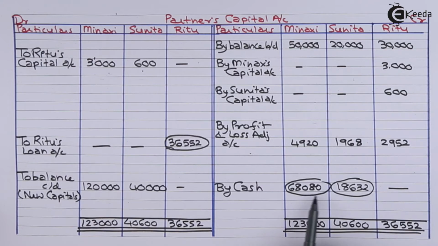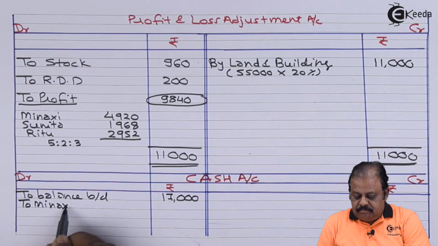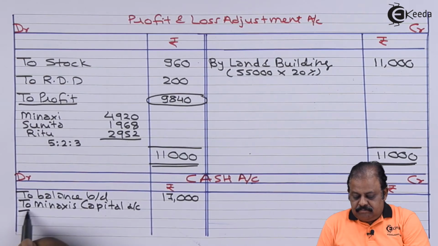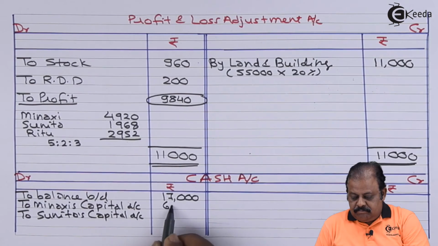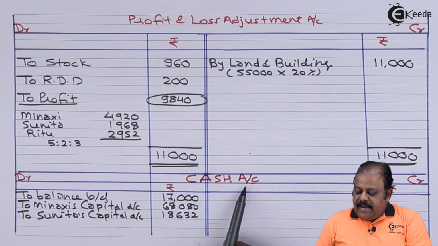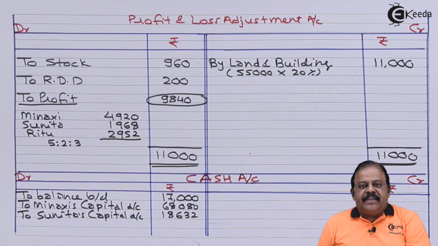These two will then be recorded in cash account on the debit side. Cash account debit side to Meenakshi's capital account 68,080, to Sunita's capital account 18,632.